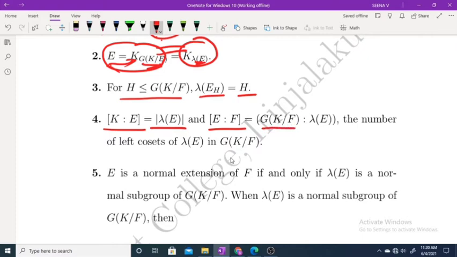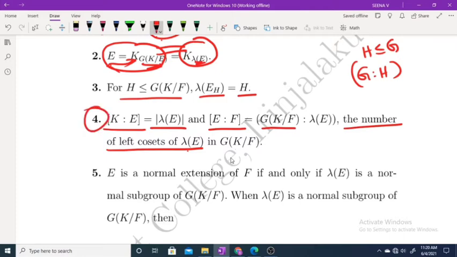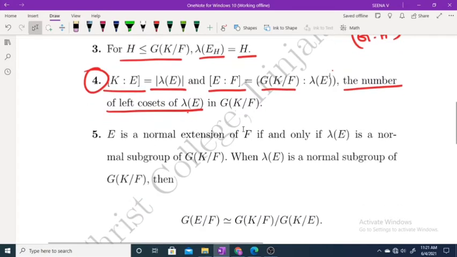That is, if H is a subgroup of G, then the index of G over H is the number of left cosets of H in G. Here, the number of left cosets of lambda E in G of K over F. This is the fourth property: the degree of K over E equals the cardinality of lambda of E, and the degree of E over F equals the number of left cosets of lambda E in G of K over F.